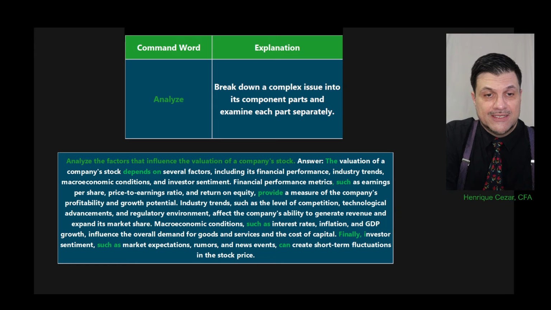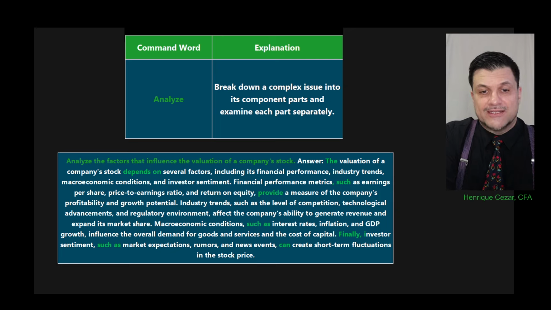I put "depends on" factors. Those factors, such as this and this, what do they do? Oh, they provide something. In this case, they provide a measure of profitability and growth, right? What about the other factor? Oh, the other factor is industry trends. So explain it to me, because you're doing an analysis, but I actually shouldn't say the word explain, right? I said analyze that, right?